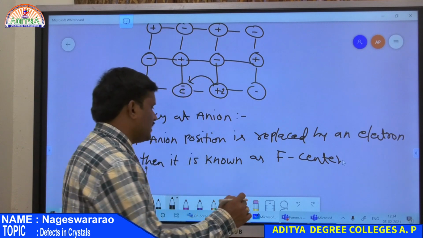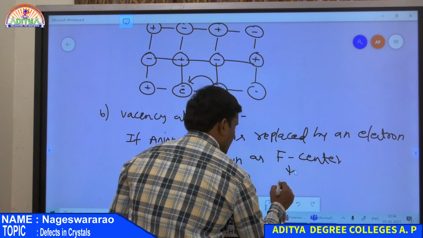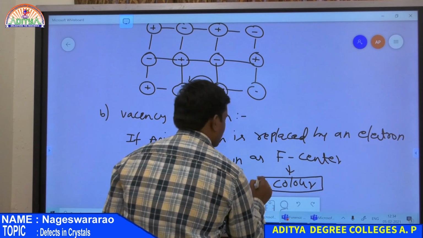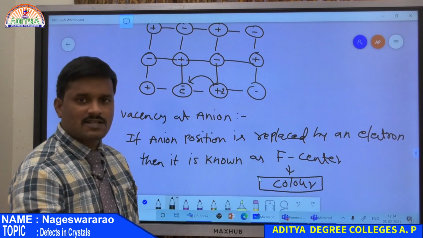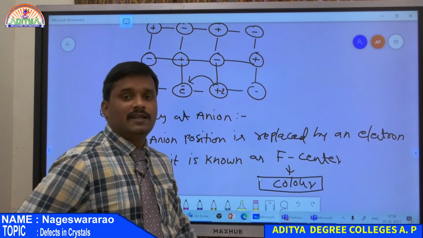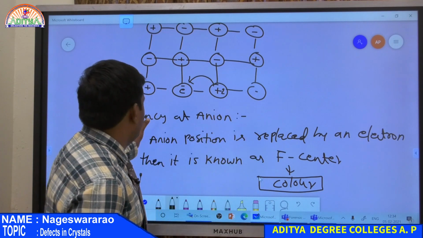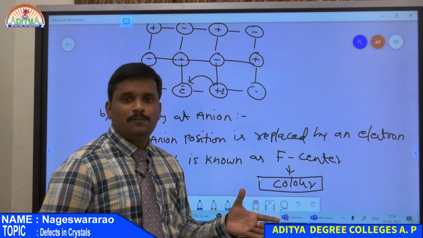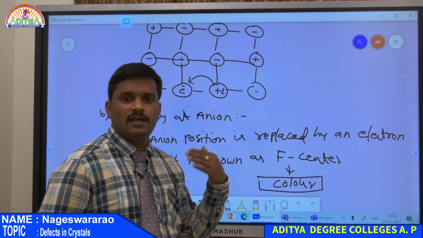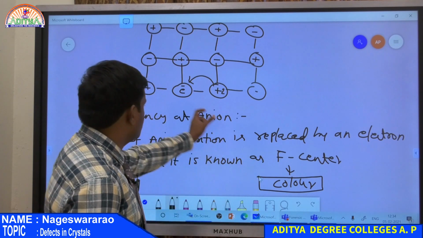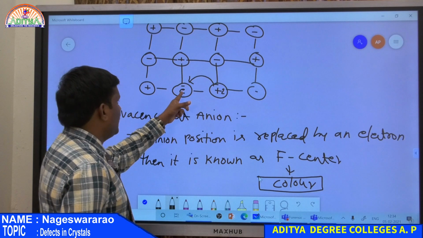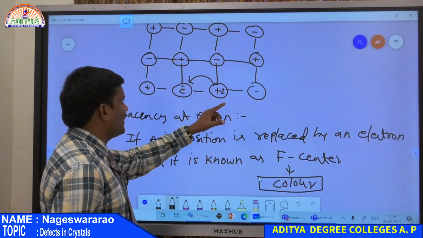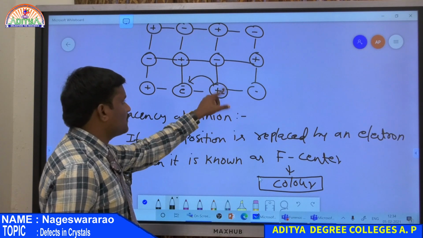So due to F center, a crystal has color. So this is the reason for the color of a crystal. If a crystal has color, then it means that crystal undergoes a vacancy at anionic site defect. That means in that crystal the position of anion is replaced by an electron. So this is the electron present at the anionic position. This electron comes from the adjacent cation, therefore here +1 becomes +2.